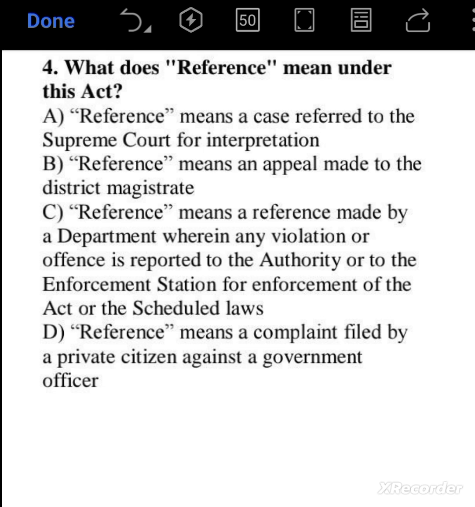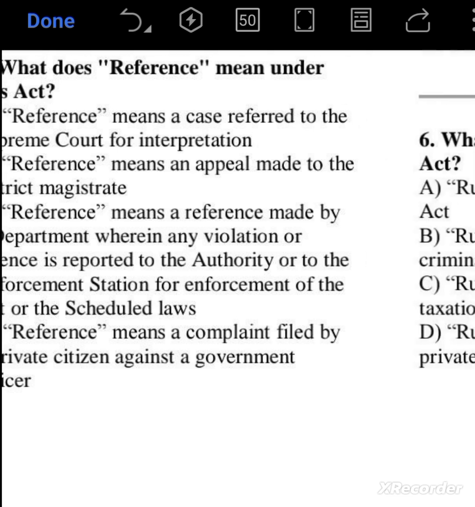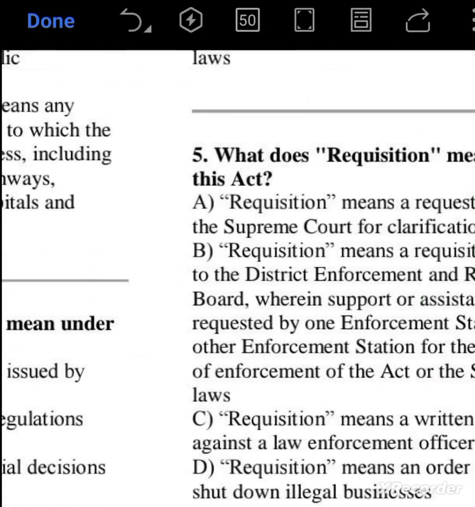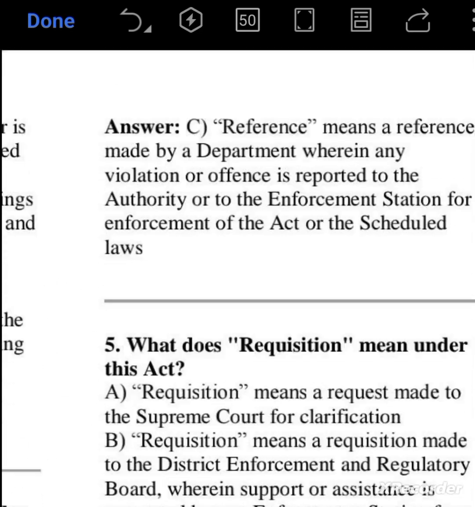No. Reference means a reference made by the department wherein the violation or offense is reported to the authority or the enforcement station for enforcement of the act or scheduled law. Yes, this is the right answer. So option C seems correct. Let me check. Yes, option C is the right answer.